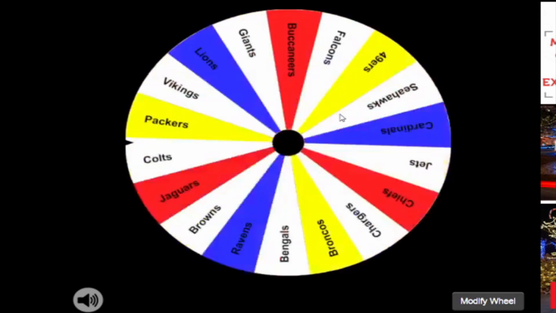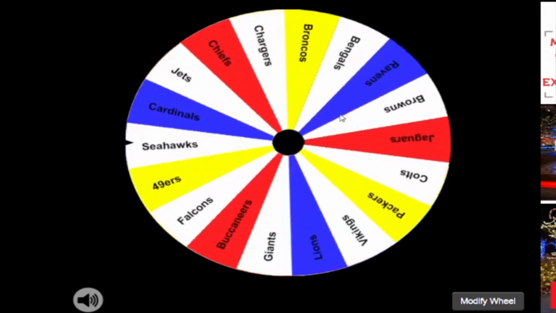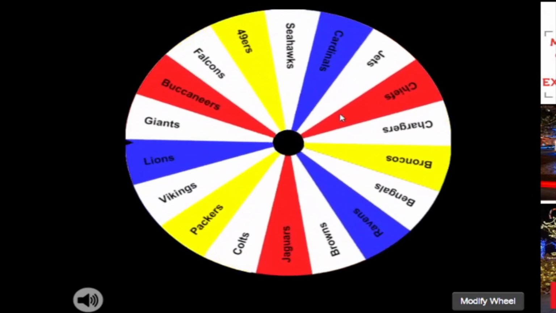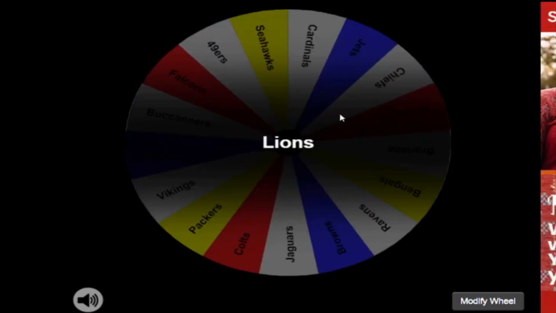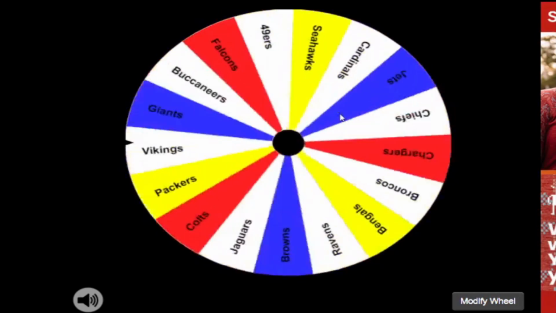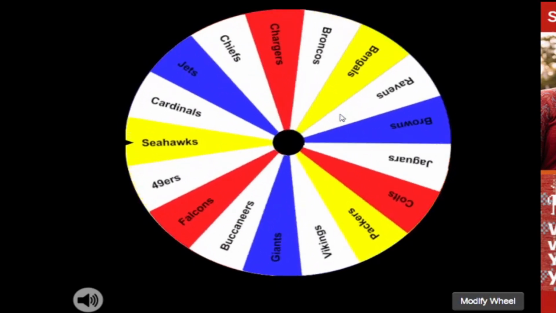So the 15 seed, we almost made it through 16 teams, half the league. The 15 seed is going to be the Detroit Lions. The number 16 seed, we made it through half the teams in the league, is going to be the Seattle Seahawks. So that's an interesting one. We'll see how that works out for the Seahawks.